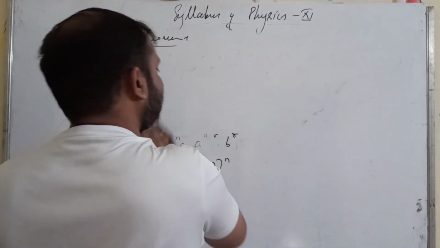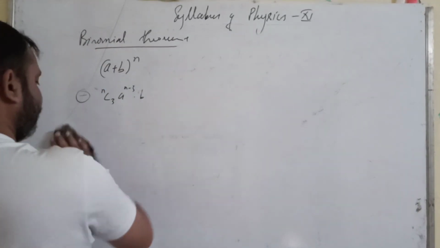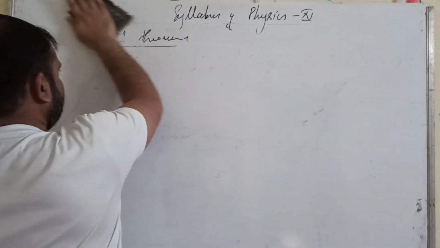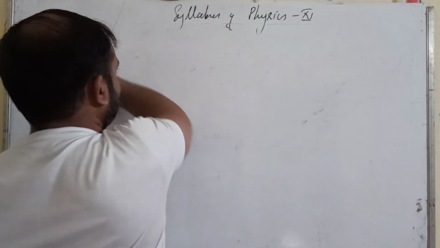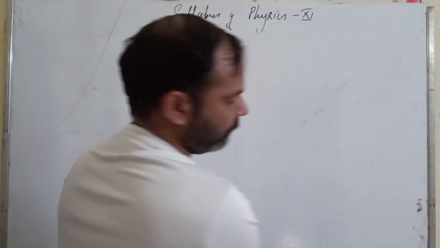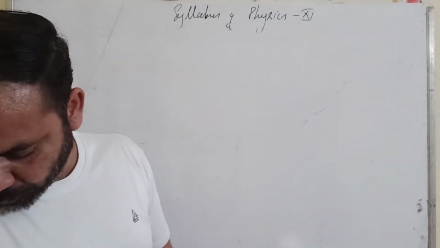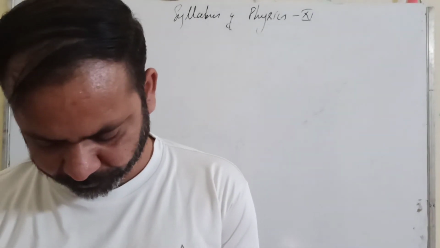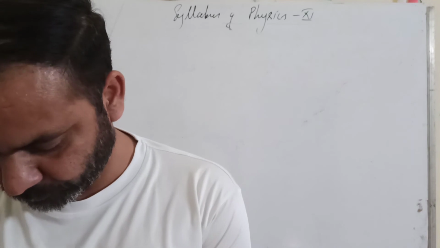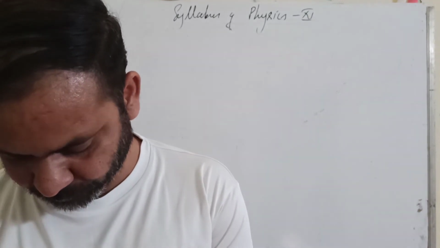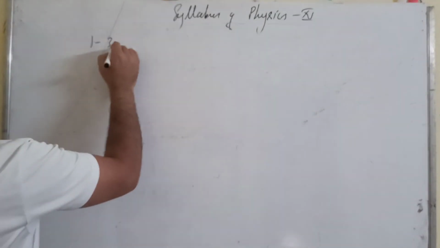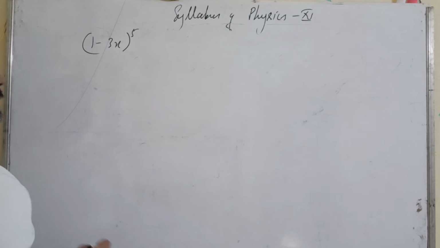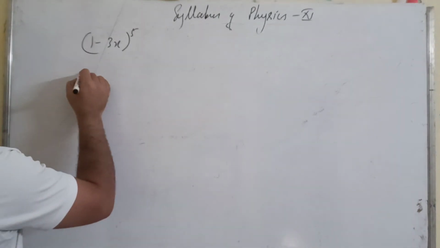Now I will show you an example. Suppose we want to expand (1 minus 3x) raised to the power 5. Suppose I want to expand this. So my n value is 5.